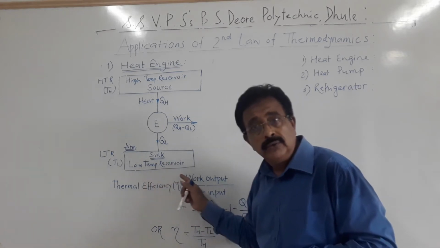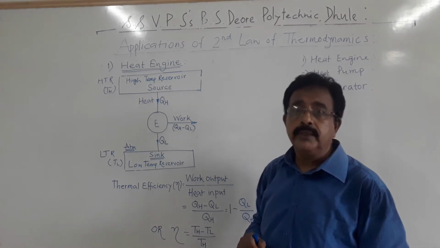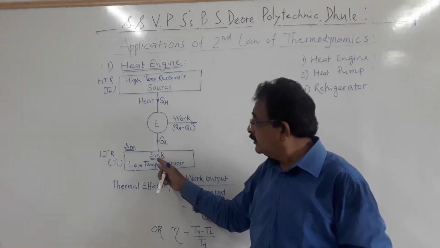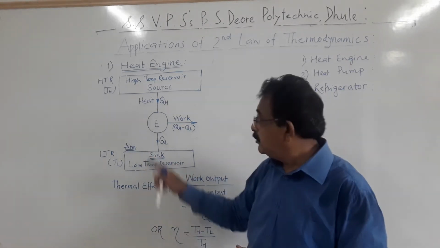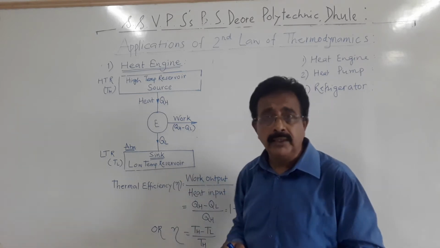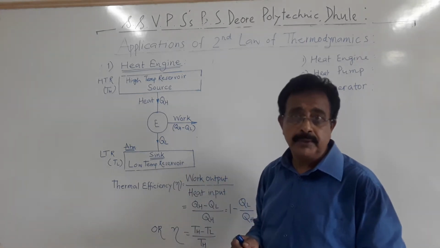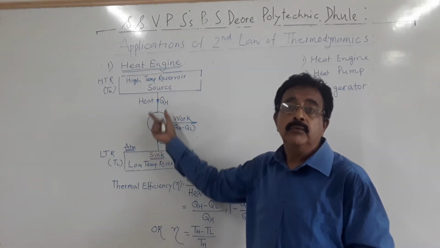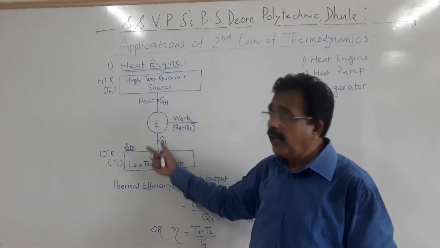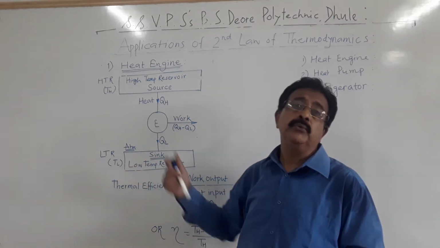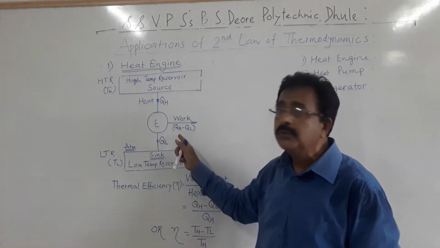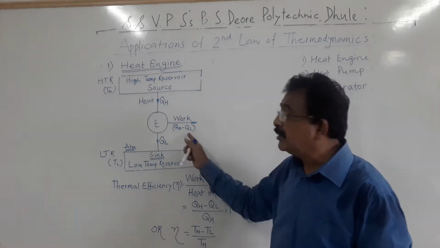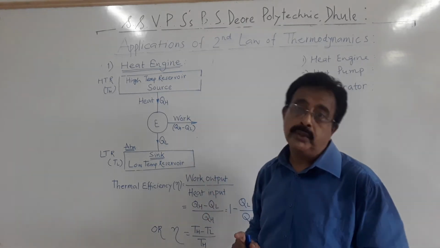Sink, or it is also called as low temperature reservoir, and generally the sink is the atmosphere, because finally heat is rejected to the atmosphere. That means the engine receives QH quantity of heat from source and rejects QL quantity of heat to the sink, and the remaining amount, QH minus QL, is converted into useful work.